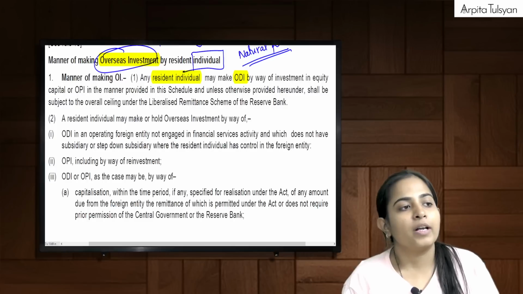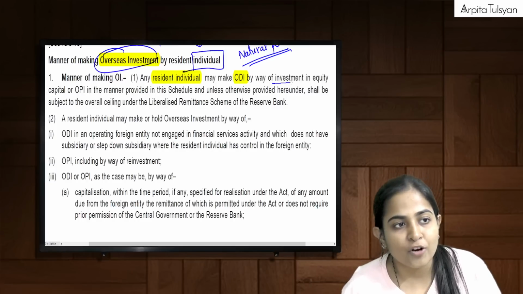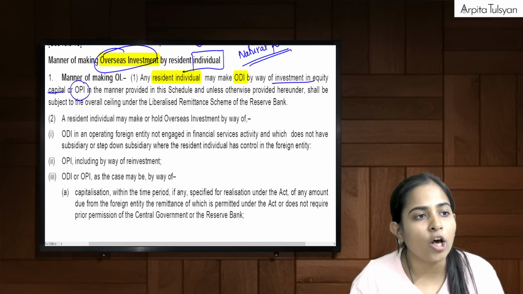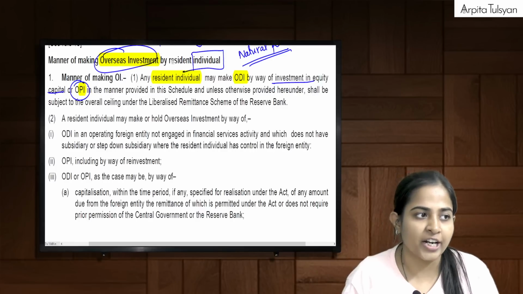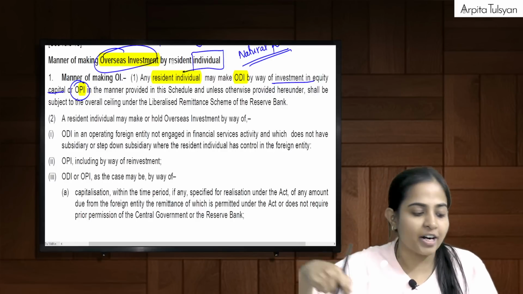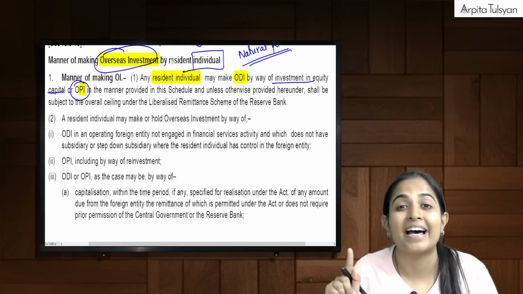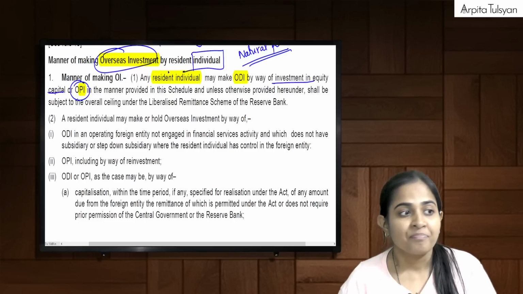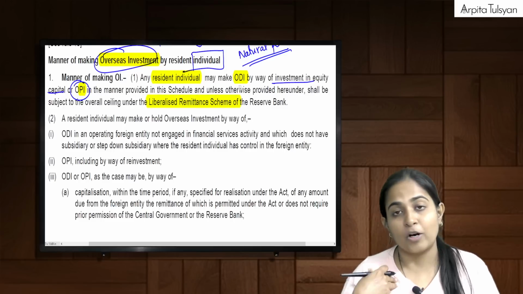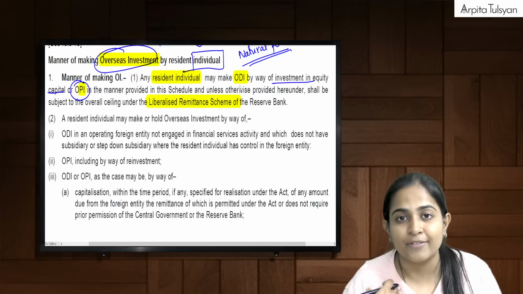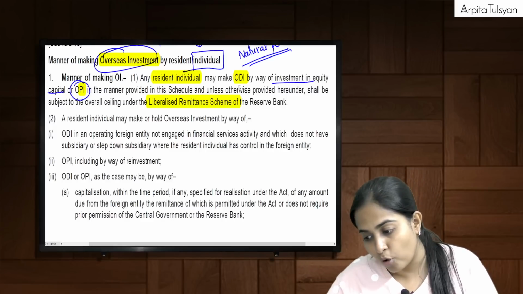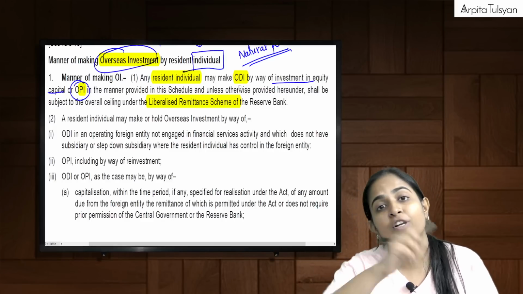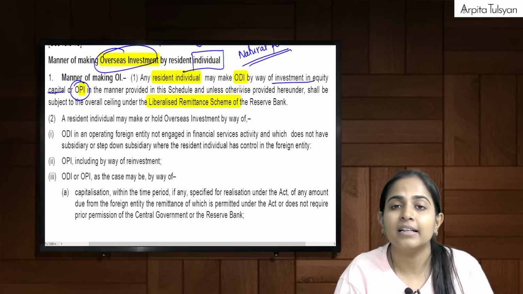Here first they are talking about ODI by way of investment in equity shares or OPI in the manner provided in this schedule, and that will be covered under your overall limit of LRS, 250,000 USD per year. Remember? Because LRS was applicable to a resident individual, if that person wants to do ODI or OPI, even that will be covered under the LRS itself.